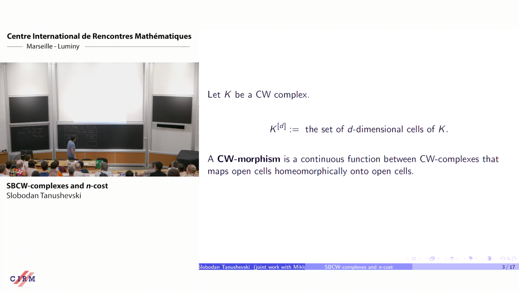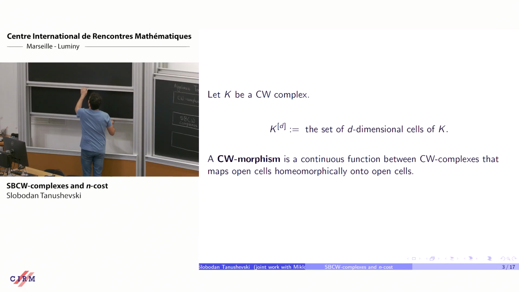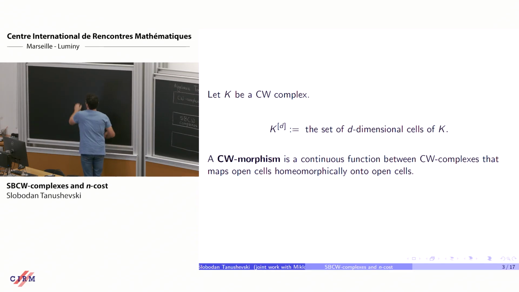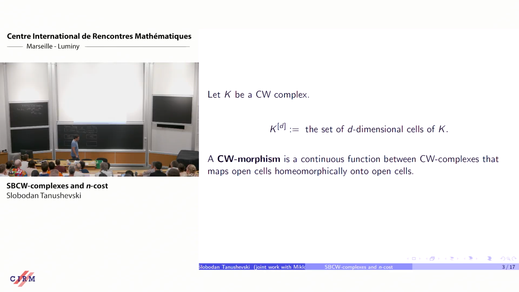Now, let me give you one example of a standard Borel CW complex. This example is simple, but it's fundamental because it enters into the general definition of standard Borel CW complex.